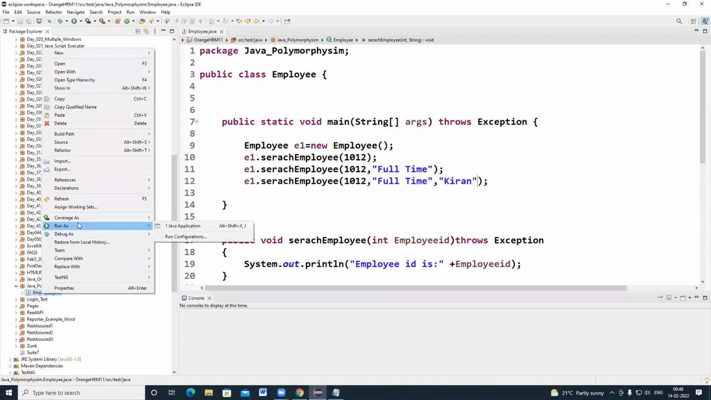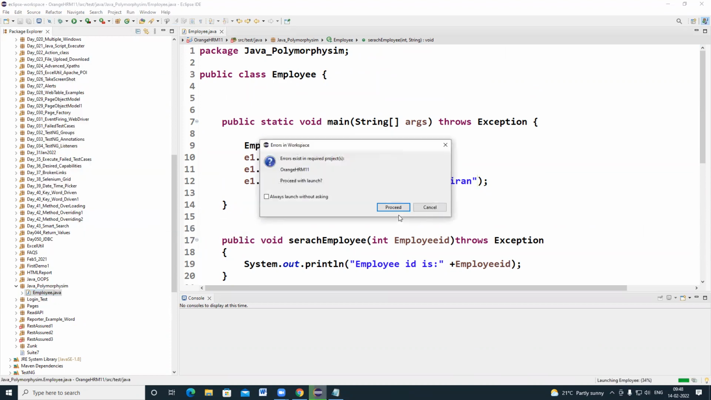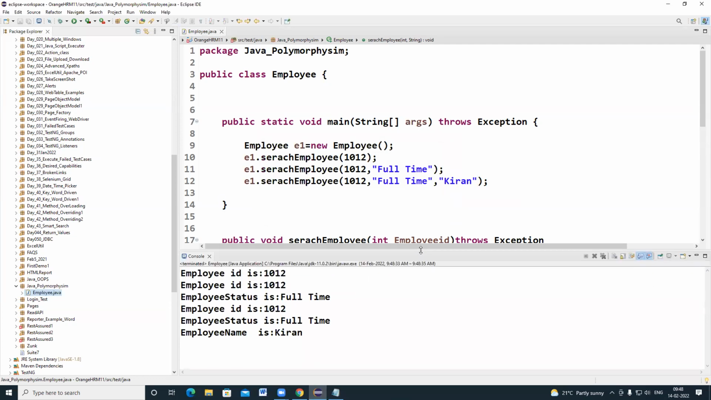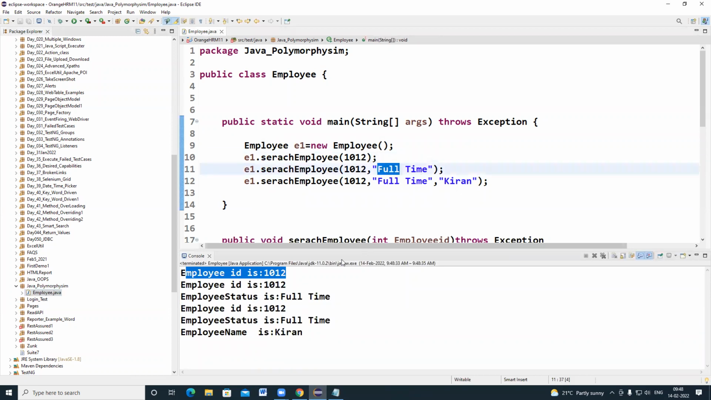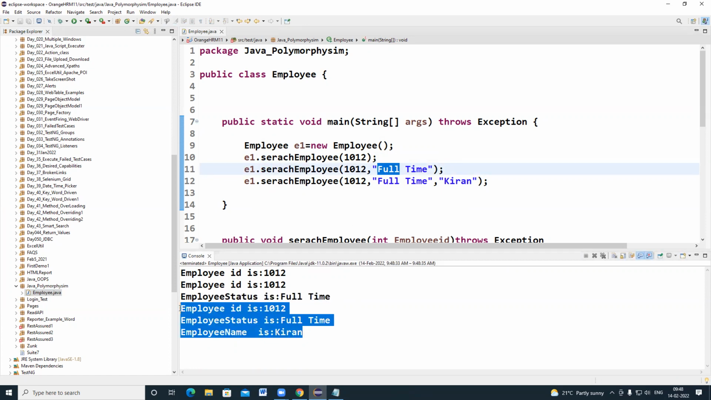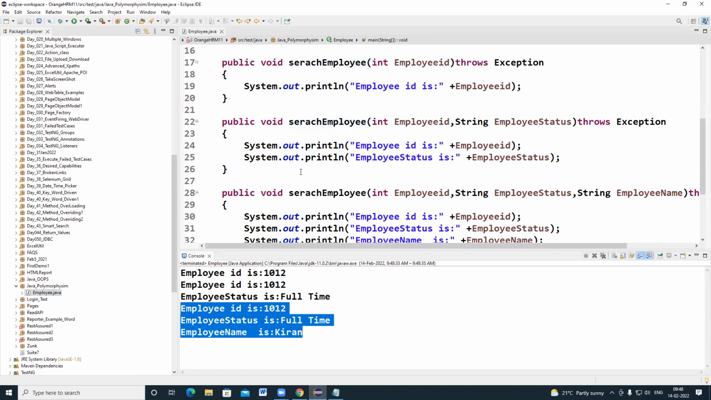Okay, let me run this program. See, first one, employee ID. This got executed and this line got printed. And employee 1012, this got executed. And employee 1012 and full name, so the third method got executed. So based on the input arguments, the corresponding method got executed.